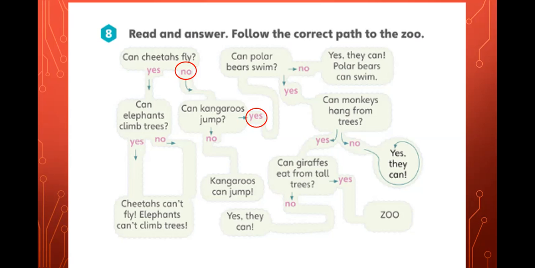So, can polar bears swim? Yes. Polar bears can swim. Yes, they can. Okay, that brings us to the monkeys.